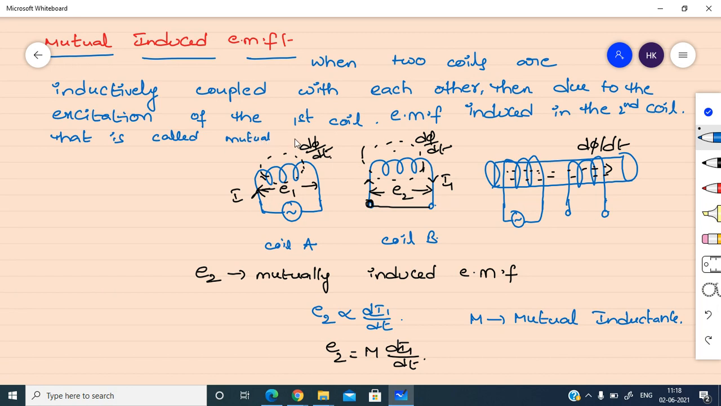This mutual induced EMF concept is used in the transformer. This is the basic principle of the transformer actually. Mutual induction is the basic principle, and these are all because of Faraday's laws only. Mutual induction and Faraday's law, these two are the basic principles of your transformer.